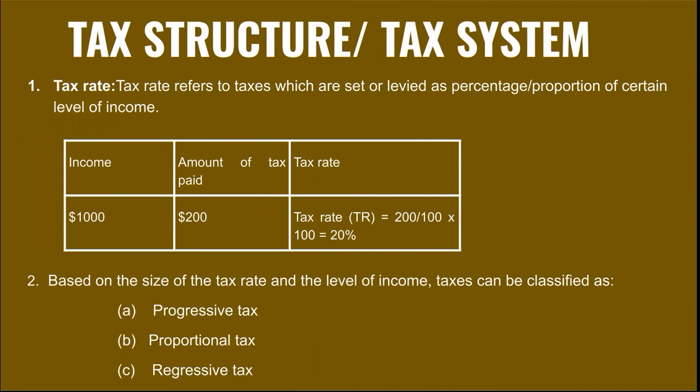So before we move on, it is important for you to know how to calculate the tax rate. Tax rate is very simple: amount of tax paid divided by the level of income times 100. Okay, I repeat, amount of tax paid divided by the income times 100% is how you calculate the tax rate. A good example, let's say you earn $1,000, you paid $200 as your tax. So 200 divided by 1000 times 100%, you get 20% of the tax rate. 20% is a tax rate.